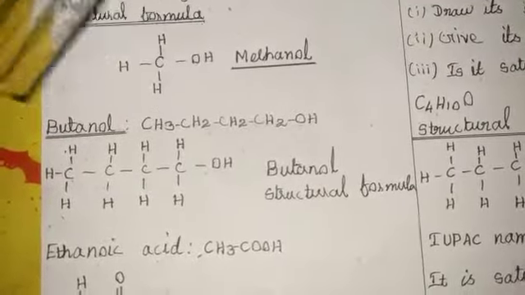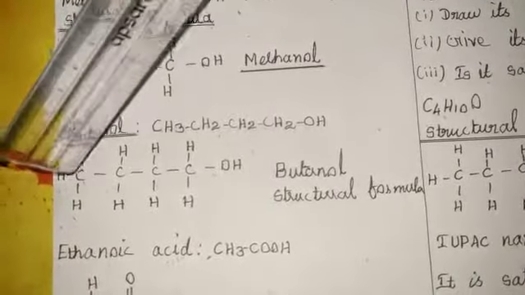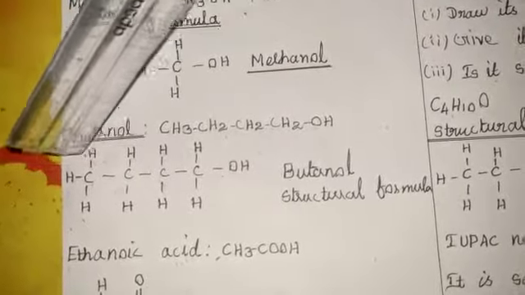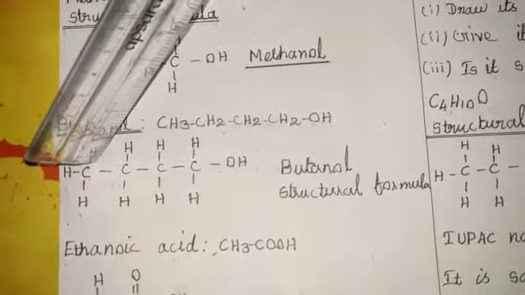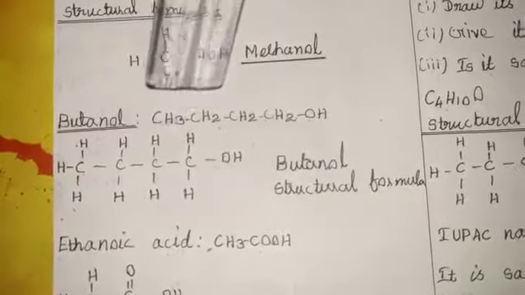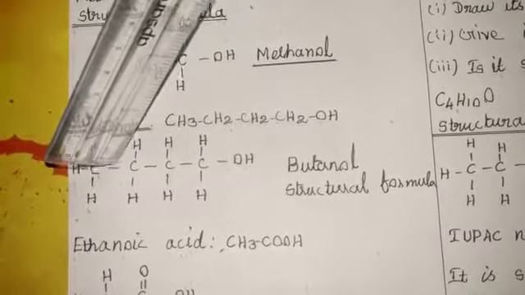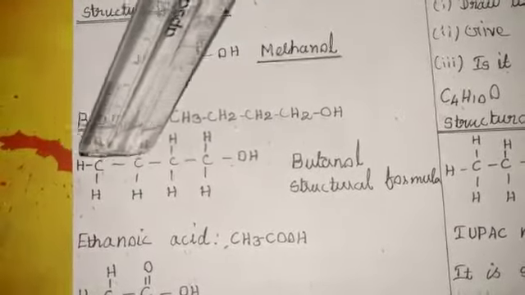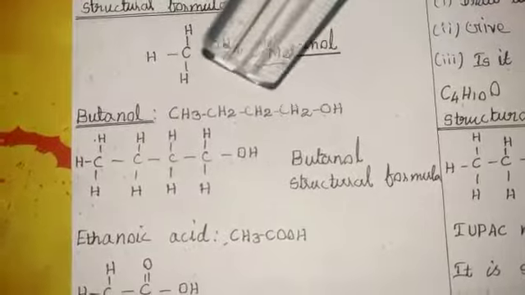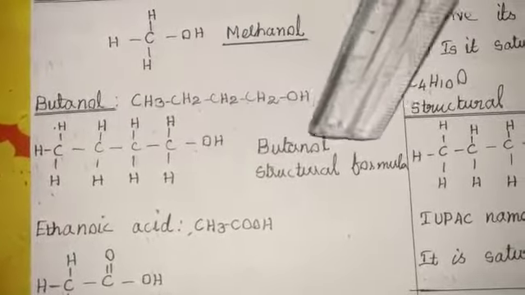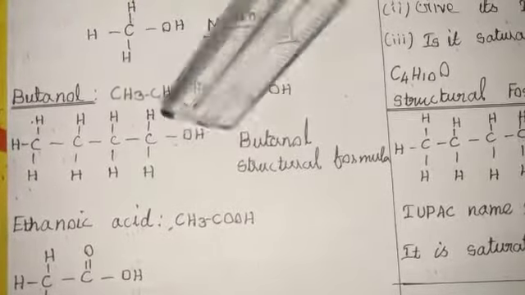First one, CH3. Instead of writing CH3, we write C with H, H, H. So 3 H are present bonded to the carbon atom. Then again CH2, the next CH2 and next CH2. The line denotes the bonding between carbon and carbon atoms. Okay, lastly identified as alcohol compound, that is called butanol. That is the butanol structural formula.